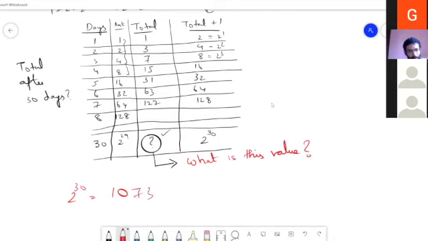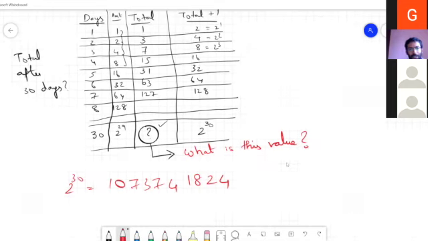1073741824. Okay, this is 2 power 30. But the question that we are trying to find is what is the total amount he gets after 30 days? That is 1 plus 2 plus 2 square plus 2 cube till 2 power 29. So what would this be? What do you think, sir? This is the total. So in this column we have the total, no?